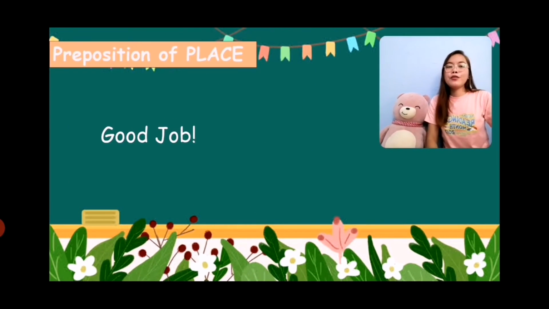Good job for those who were able to answer these sentences perfectly. So that means you have gained or learned something from our discussion. So that's it for our discussion this day, and I really do hope that you have refreshed your minds with the functions and the differences of the prepositions in, on, and at.